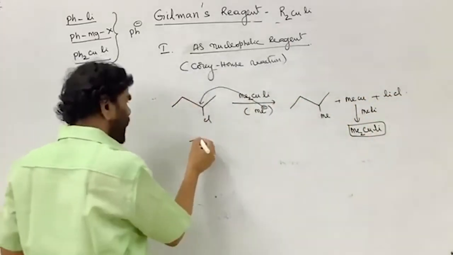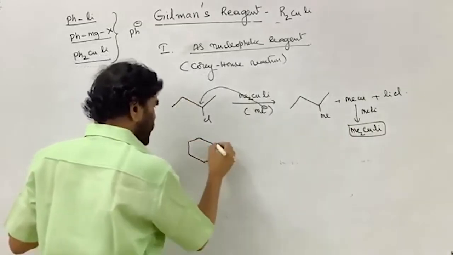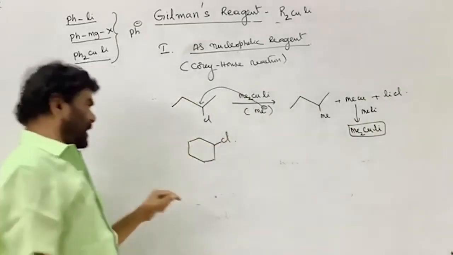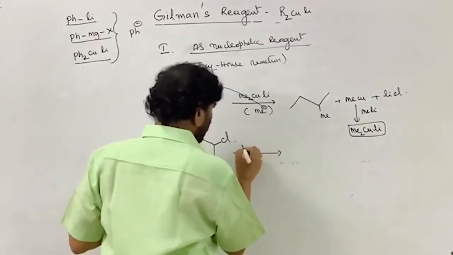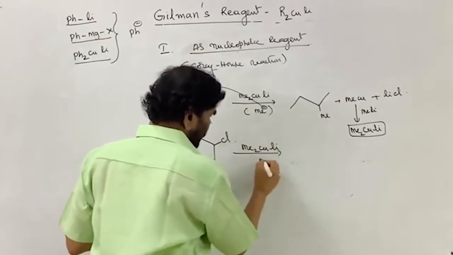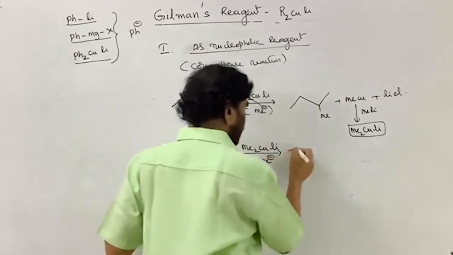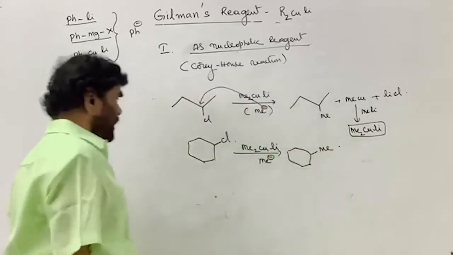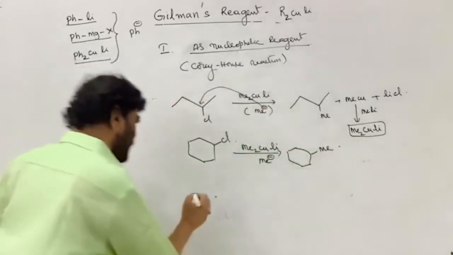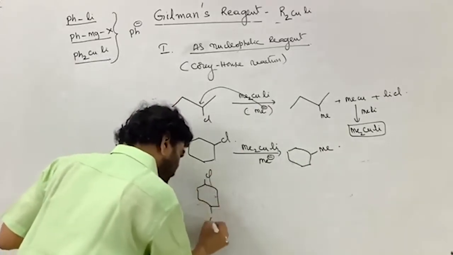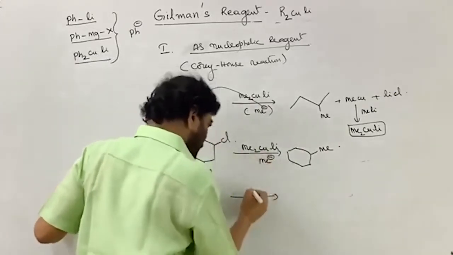So, for example, this is the preparation of the alkanes, that is cycloalkane, this is treated with lithium dimethyl cuprate, which is a source for methyl carbanion. See, if it contains two halogen atoms, then it is treated with the same reagent.